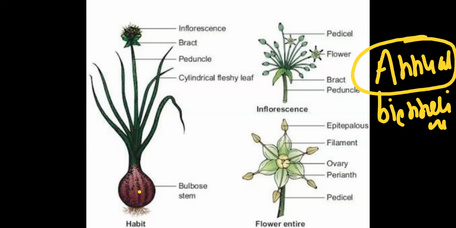Can you tell me now the meaning of biennial? They can complete their life cycle with... correct. They required 2 months. Sorry, 2 years, my mistake.